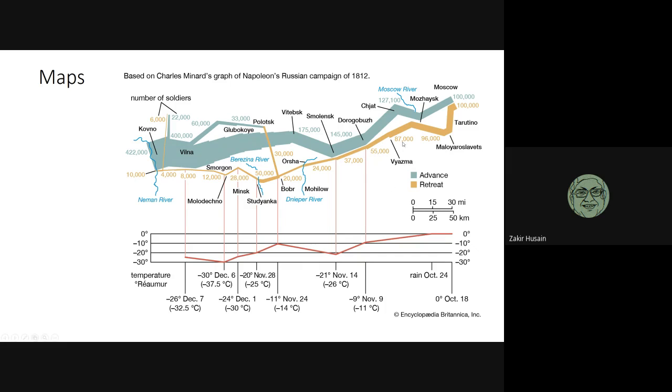Now what is happening? Is he keeping soldiers over here? No, he's losing soldiers over here. So 96 to 87 means 9,000 soldiers have died. Can you tell me why they have died? Look at the bottom of the chart. Because of the temperature. Cold. When he reached Moscow, he had planned to make Moscow his winter quarters.